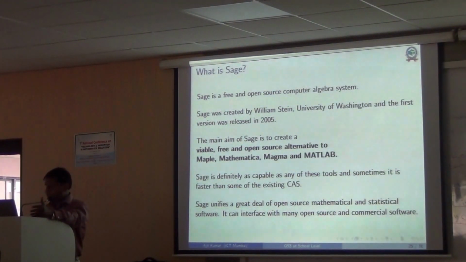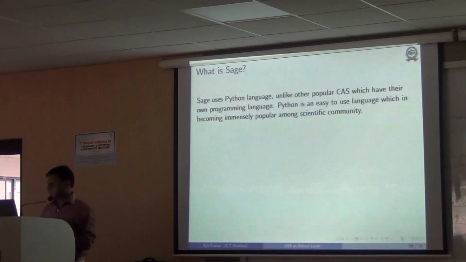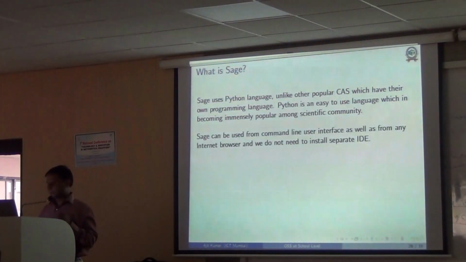So you don't have to install this software. You can directly create an account on Sage Math Cloud and start using it. The basic language that it uses is Python, so if you have started teaching Python at school level, the students can do a lot of things using Sage.